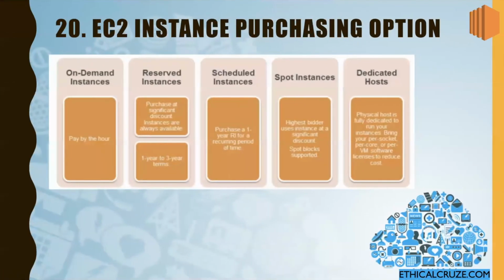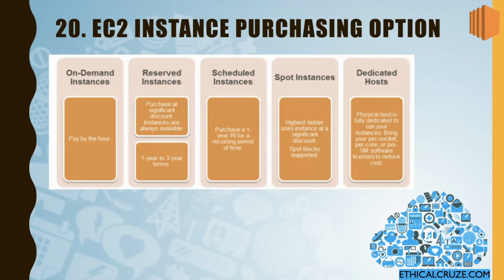Next is your EC2 instance purchasing options. If you remember, in the previous video we saw there are different EC2 instance types based on your requirement, whether you need a general purpose EC2 instance, or computation purpose, or storage purpose. Once you select a particular type of EC2 instance, there are different purchasing options provided to you, according to which you can either book or reserve, or you can pay for it.